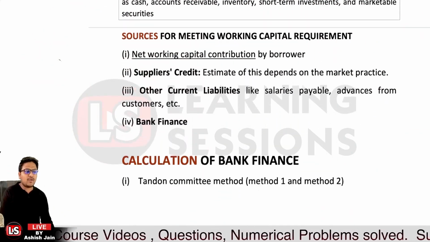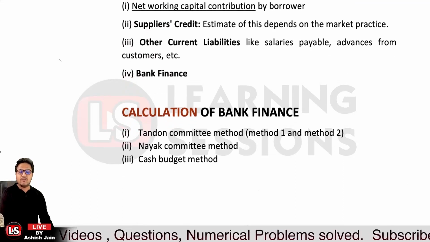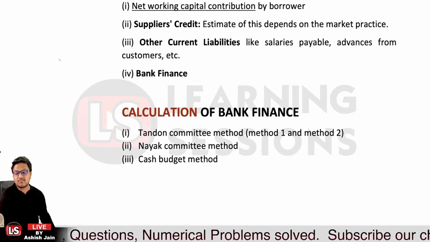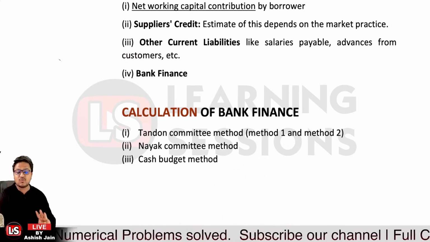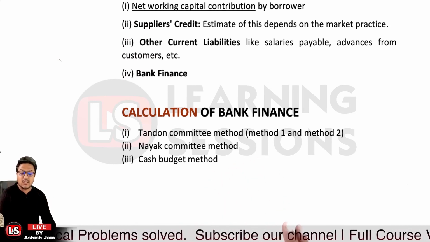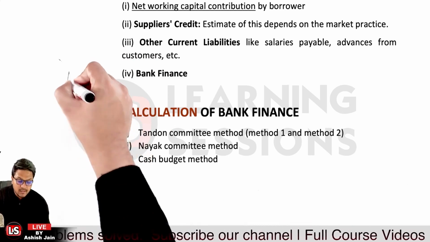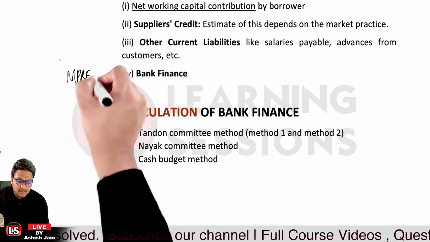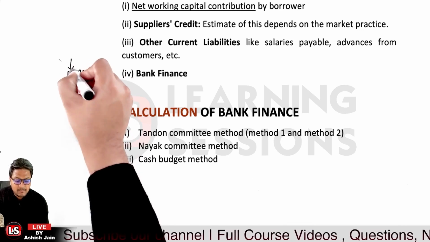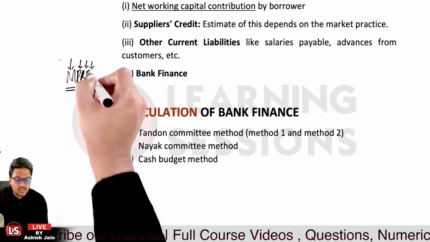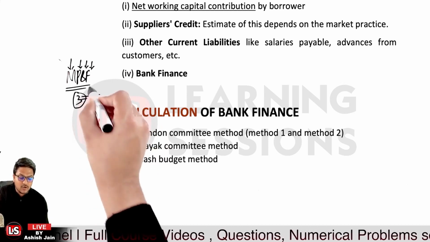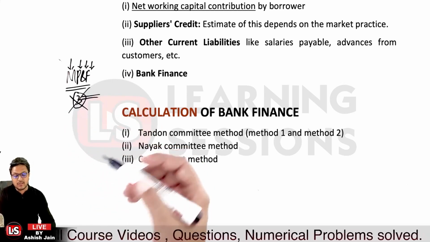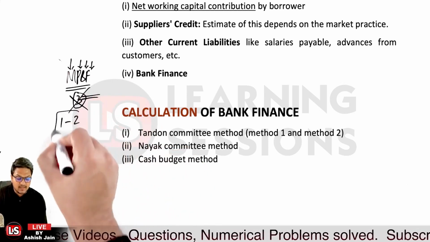Now let's move to the calculation of bank finance, and here we will be covering three methods majorly. One of them is the Tandon committee method. There were three methods suggested by the Tandon committee, and these are said to be the MPBF methods. Now what is MPBF? MPBF is maximum permissible bank finance. Okay, so there were three methods which were suggested by the Tandon committee, but the third method was dropped, and only two methods were admissible by the Reserve Bank of India.